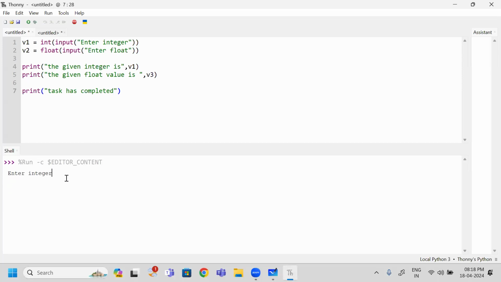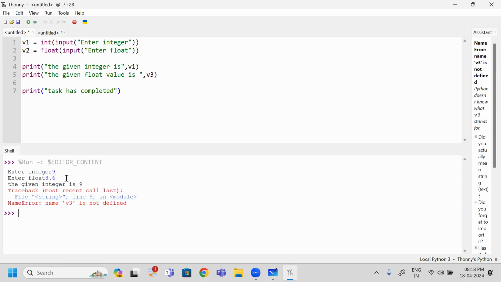It is asking me to enter integer or not? Yes. So has it given any error? No error it has given. I am giving value as 9. Next, I am giving float value which is 8.6. But what happens? Name error generated. In which line has it been generated? 5th line. When it is generated in the 5th line, does my remaining part of the program continue? It is not continued. Then how can I solve this problem?